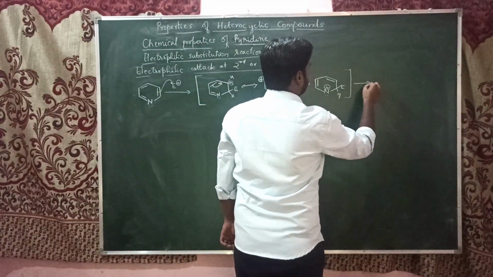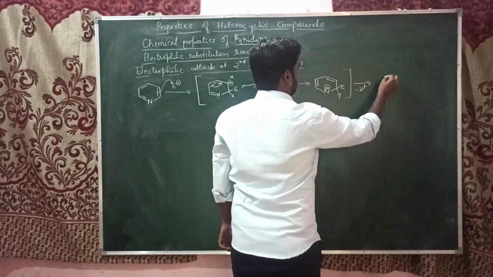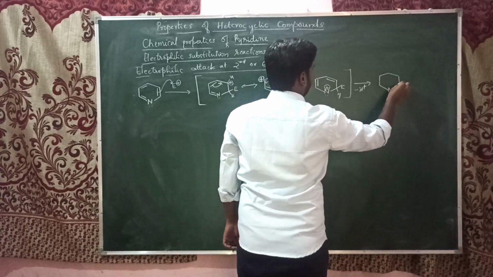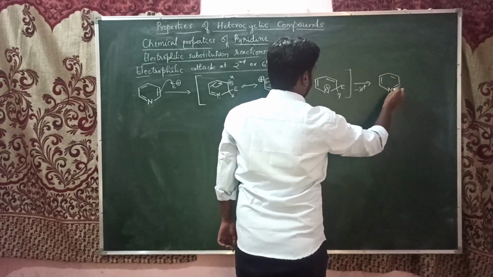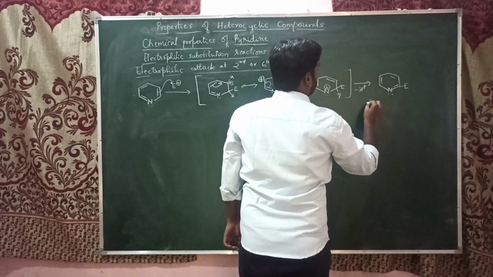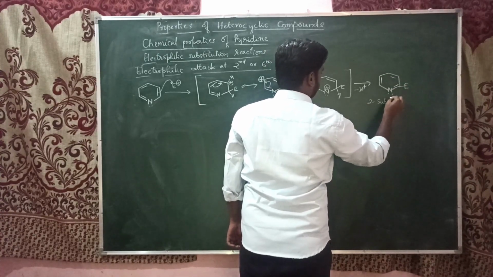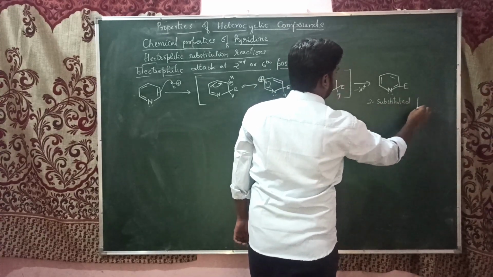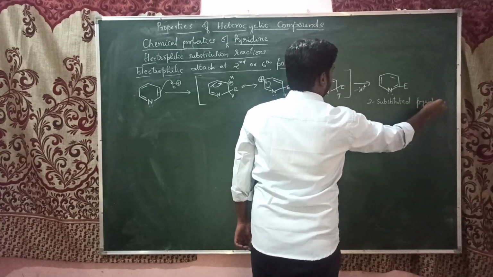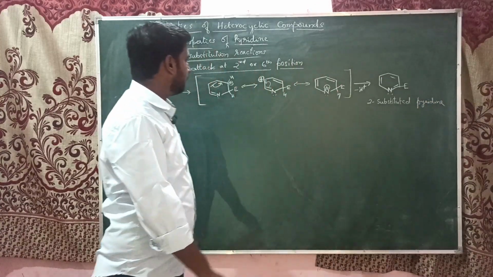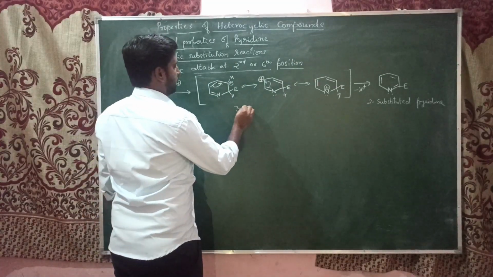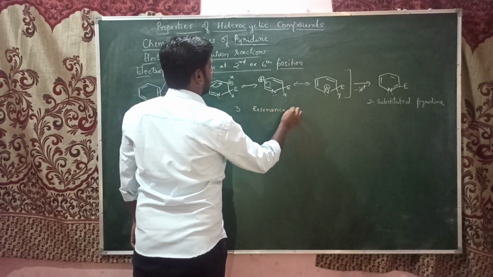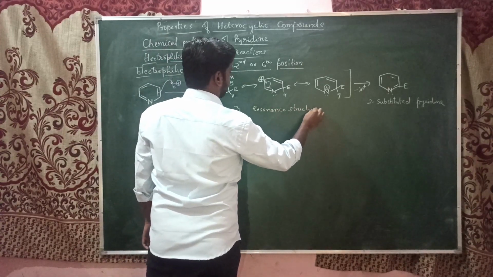With the elimination of the proton, it forms an electrophile substituted pyridine. The electrophile is at the second position, so this is a 2 substituted pyridine. Here we formed three resonance structures. These three are the resonance structures formed when an electrophile attacks at the second position of pyridine.